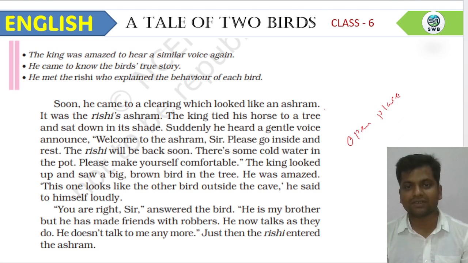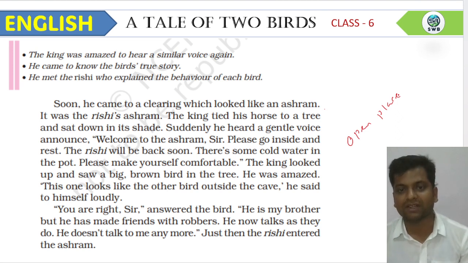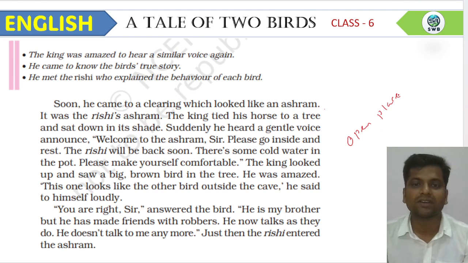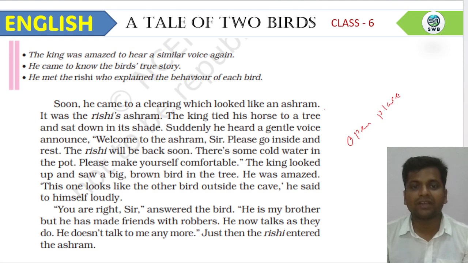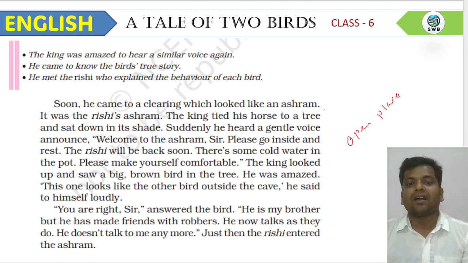Tie means बांधना. In Hindi we say बांधना. The king tied his horse to a tree and sat down on its seat. So here again he wanted to take rest, because he could not take proper rest there, and here he wanted to take proper rest. He tied his horse and wanted to sit down under a tree. And what happened after that? Let's see.